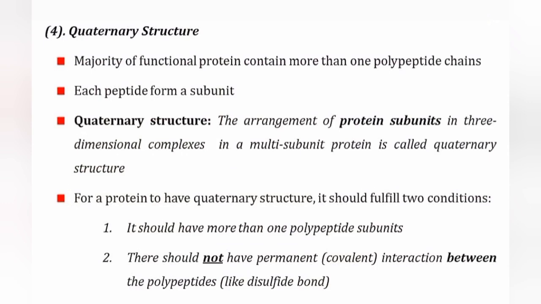A highly folded three-dimensional structure is the quaternary structure. In quaternary structure, the arrangement of protein subunits is three-dimensional and each polypeptide forms a subunit.